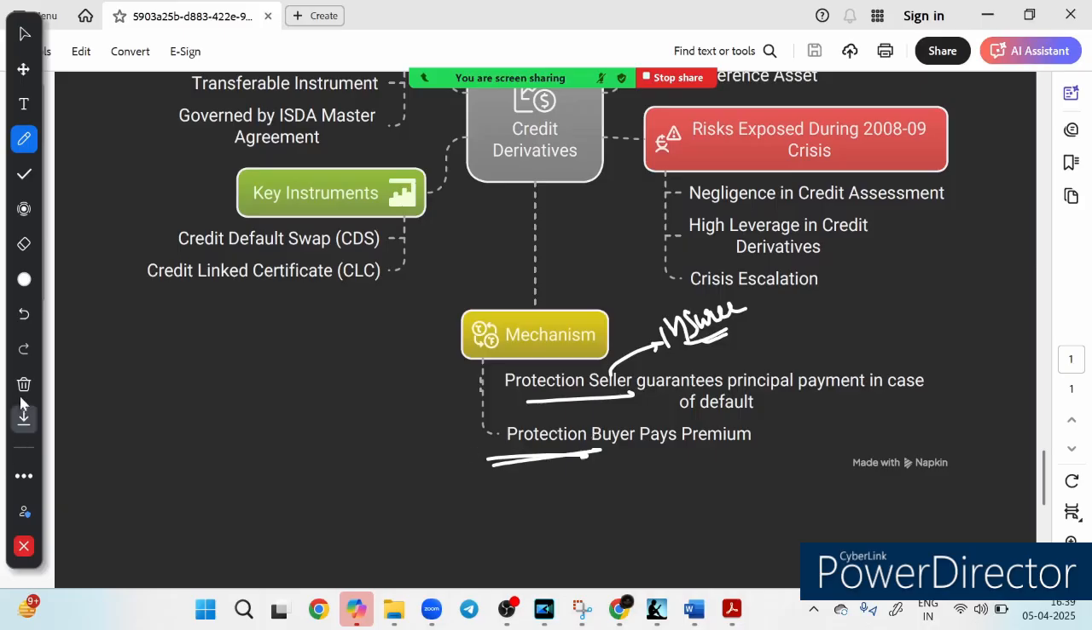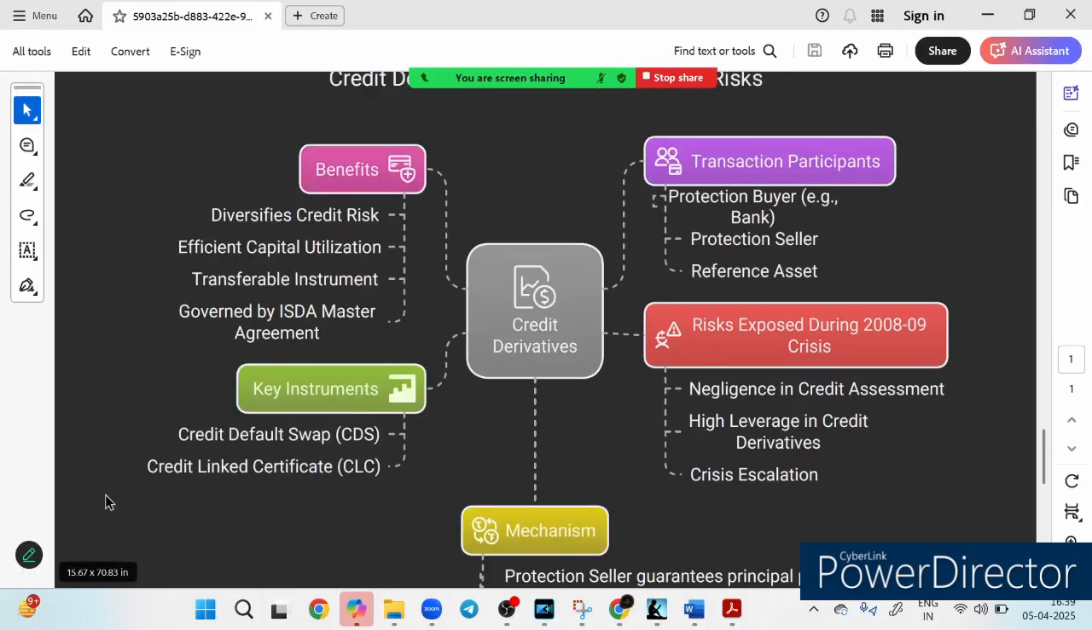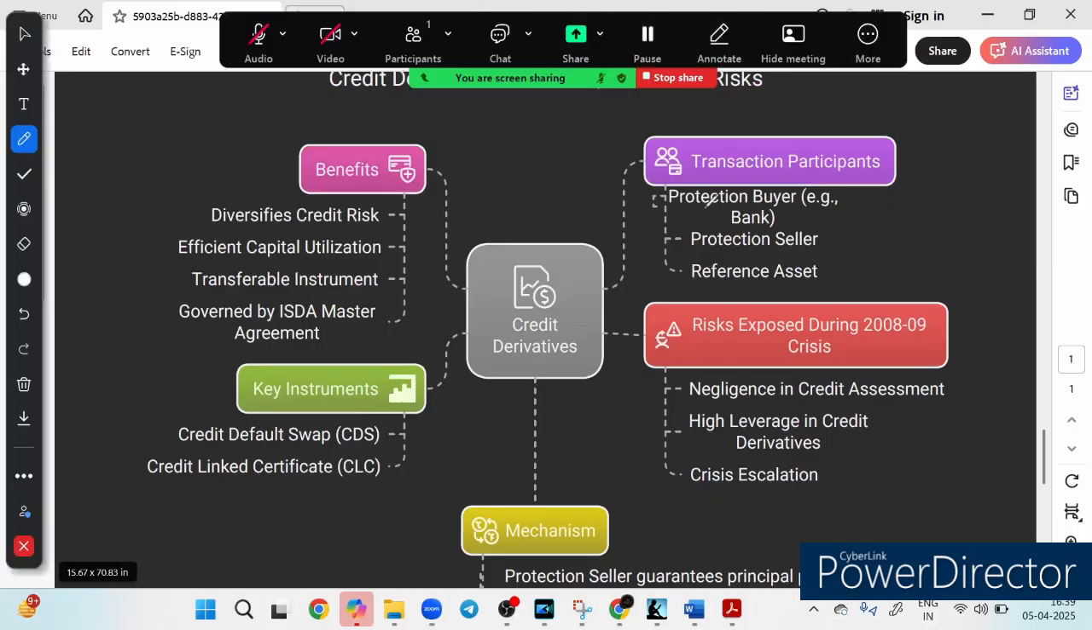That's it. Now, who are the participants in this credit derivative? Let's look at it. The first participant is the protection buyer, right?